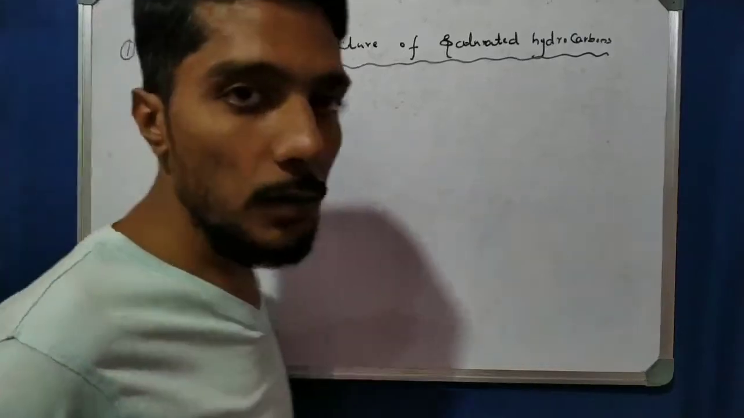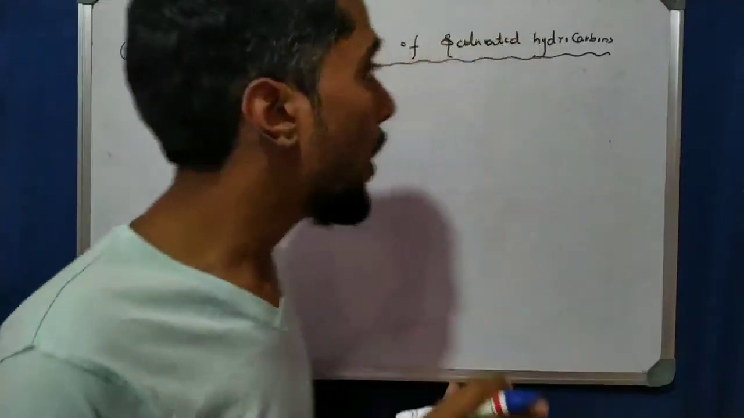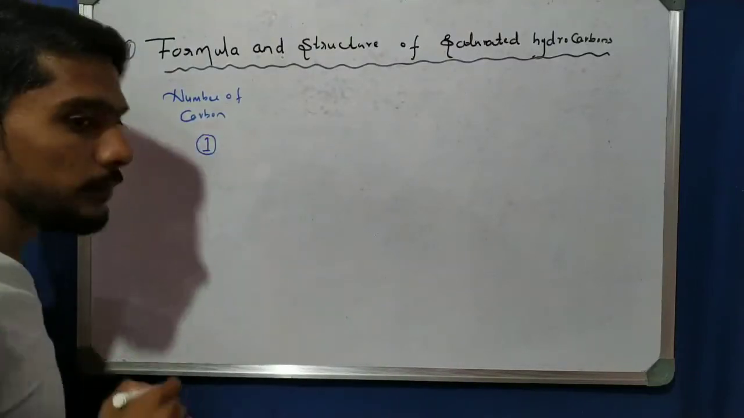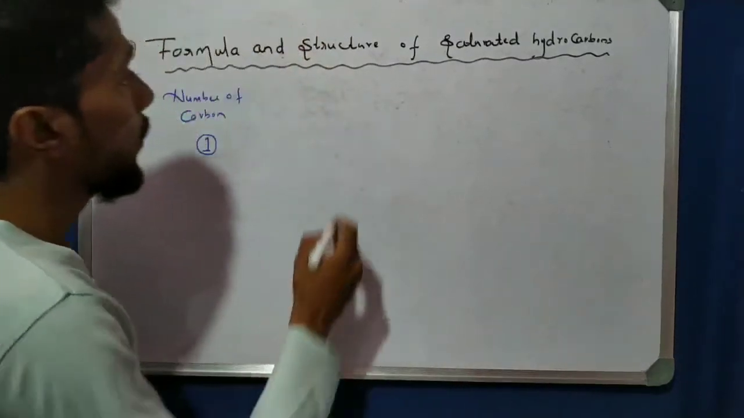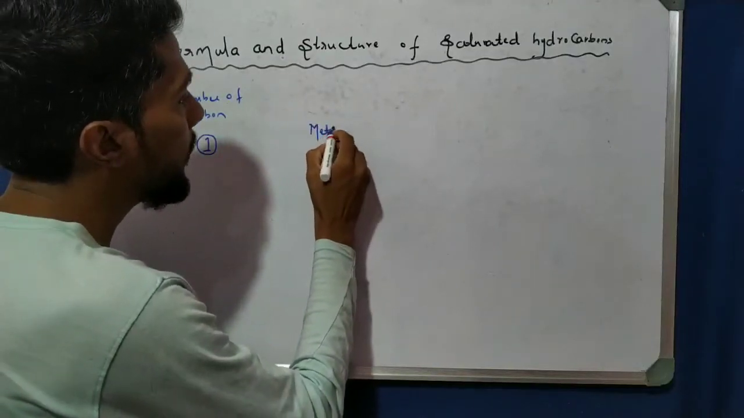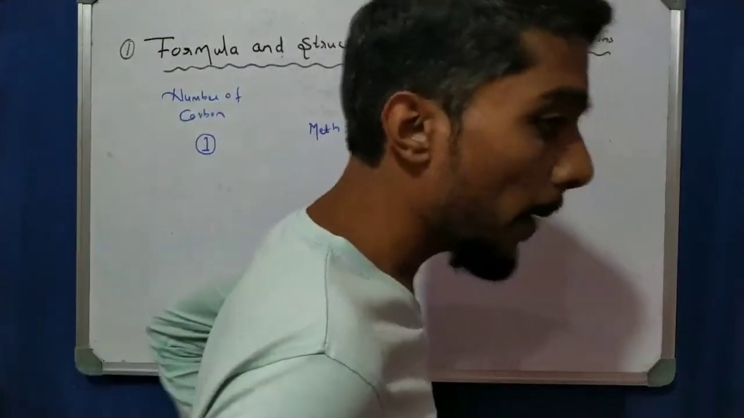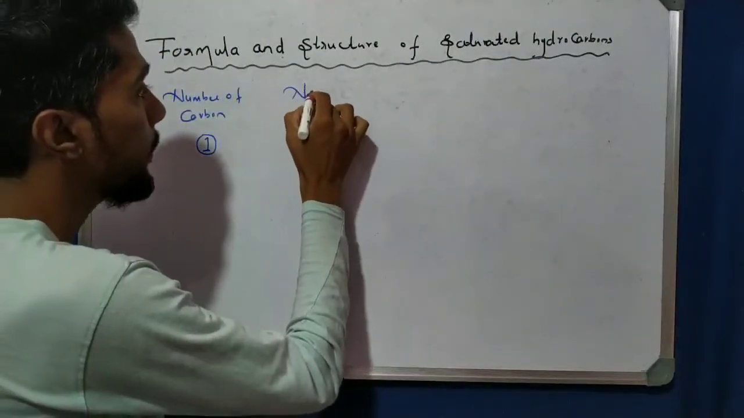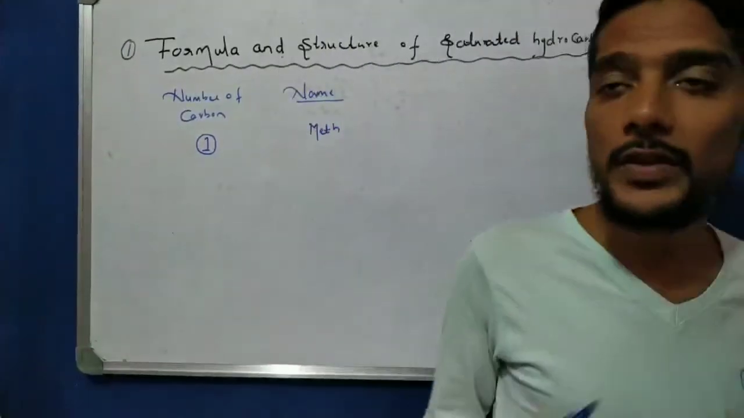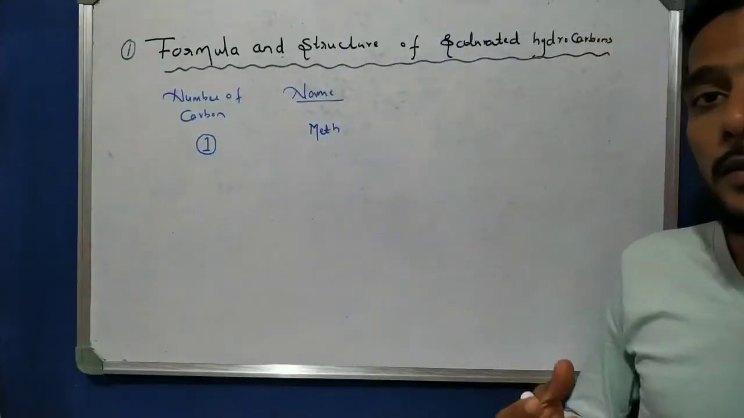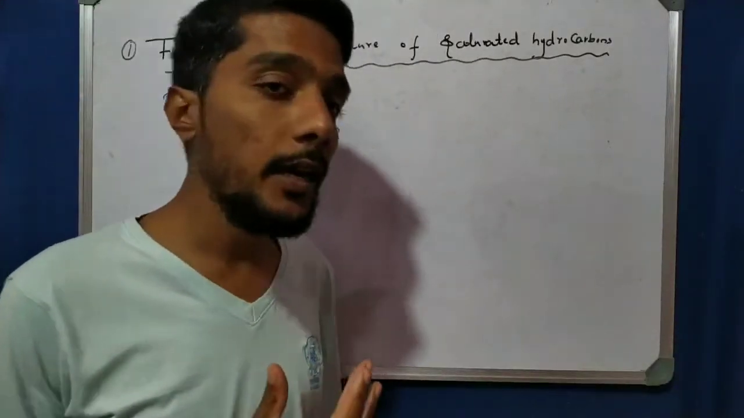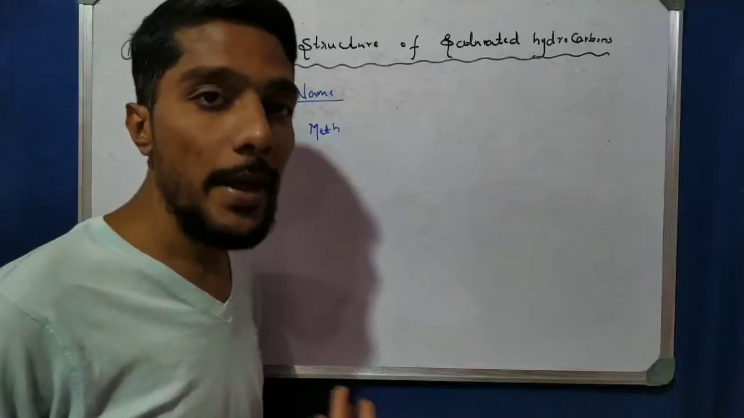If in the given hydrocarbon the number of carbons is 1, then we call it meth. That is nothing but a name. We call it meth. Okay, so that is very important. If the number of carbons in the given compound is only one, one carbon atom is present, then it is called meth.